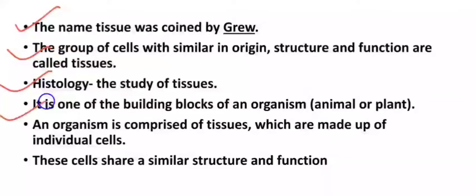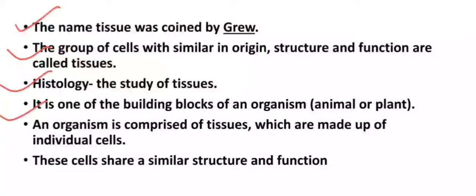As you have done in the chapter The Fundamental Unit of Life, there are two types of organisms on the basis of the number of cells: unicellular organisms and multicellular organisms. Unicellular organisms have a single cell in their body, whereas multicellular organisms have a body made up of many cells. In unicellular organisms, all functions like digestion, respiration, excretion and transportation are done by a single cell by the process of diffusion. Whereas in multicellular organisms, there is division of labor.